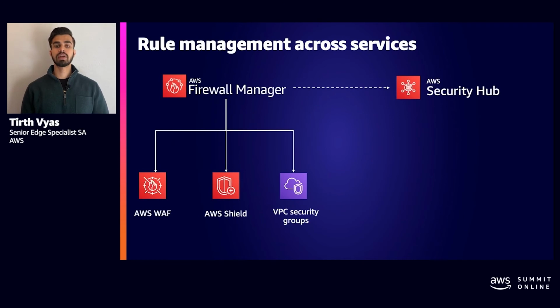So Firewall Manager has integration with AWS Security Hub. It allows you to see any new event generated that requires your attention through the Security Hub console. You can use a centralized dashboard to see what new resources are not compliant with your org-wide policy. For example, if an individual account owner added a new load balancer or a CloudFront distribution and did not apply a recommended rule, you will get notified that, hey, there is a rule missing. Or you can set up your Firewall Manager so that you can auto-remediate that action.